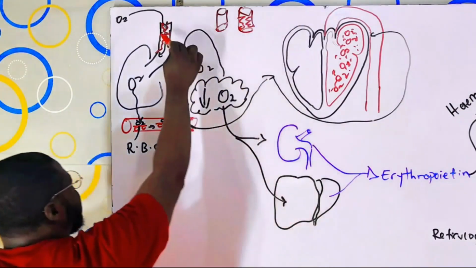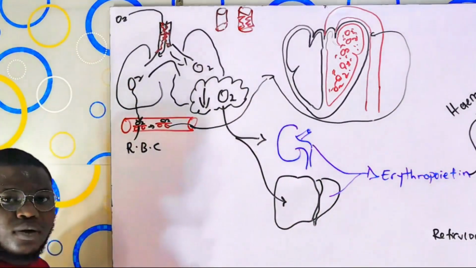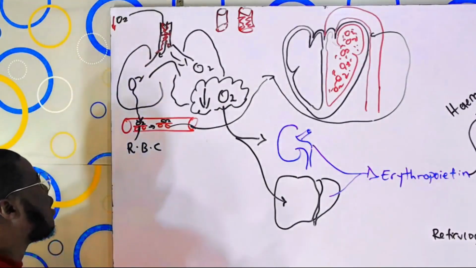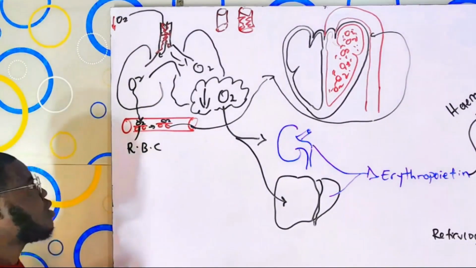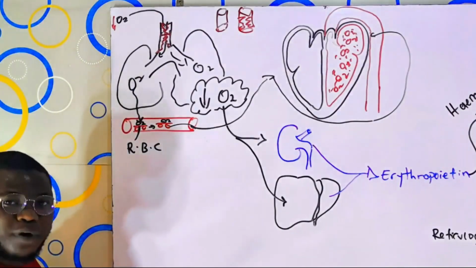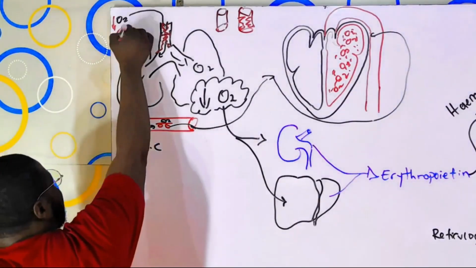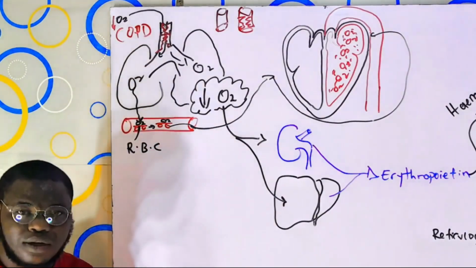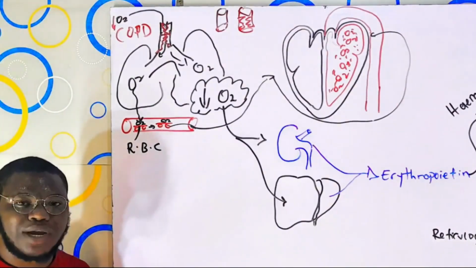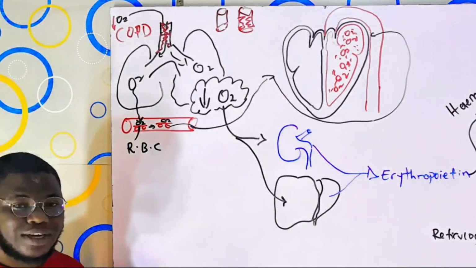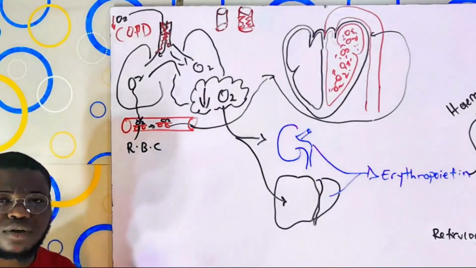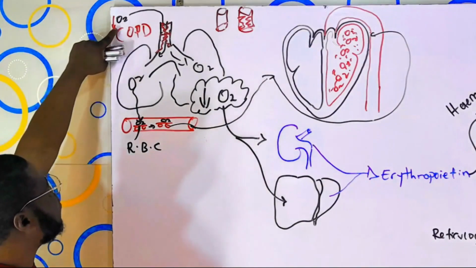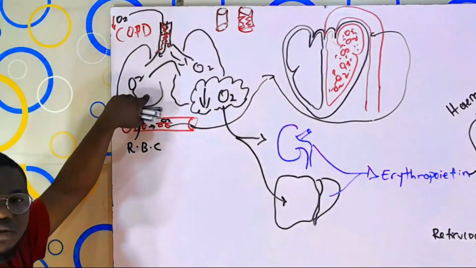So what do you think will happen to the amount of oxygen getting into the lungs? The amount of oxygen getting into the lungs is going to reduce. And now, which kind of condition can actually cause this kind of thing? The most popular one that we know is COPD. C what? COPD. It is called chronic obstructive pulmonary disorder. As simple as that. So if someone has chronic obstructive pulmonary disorder, there's going to be a reduction in the amount of oxygen getting into the lungs.